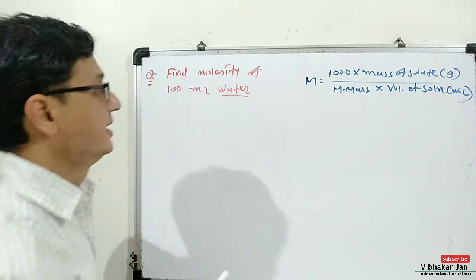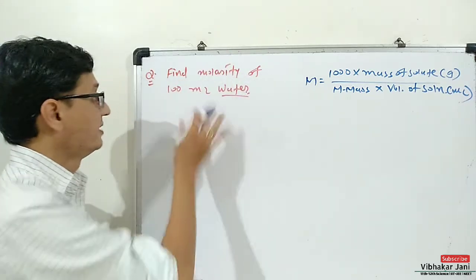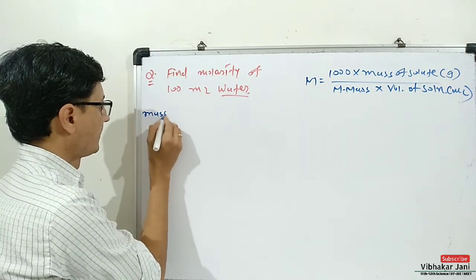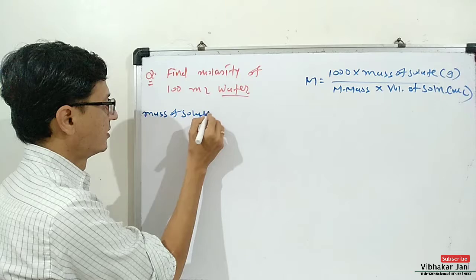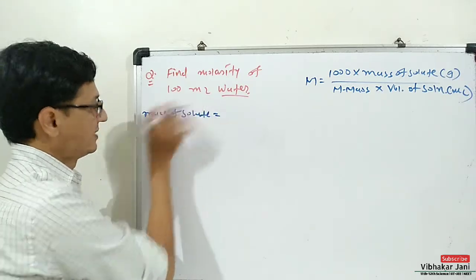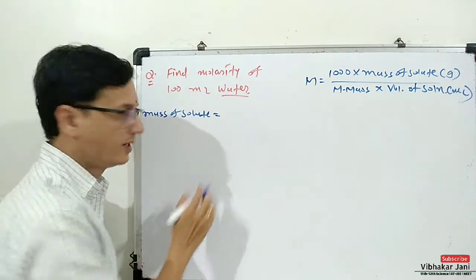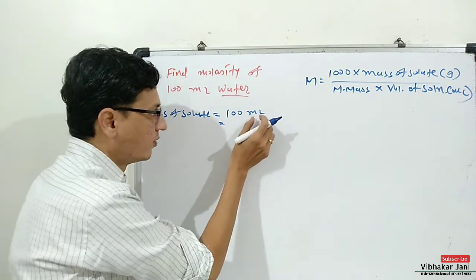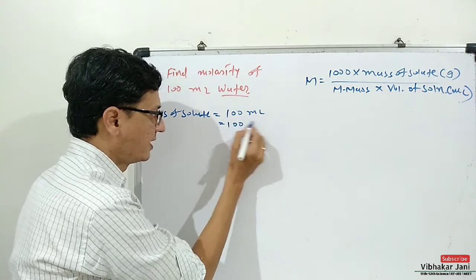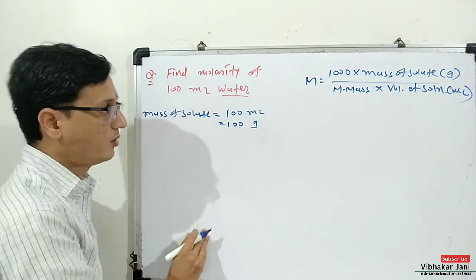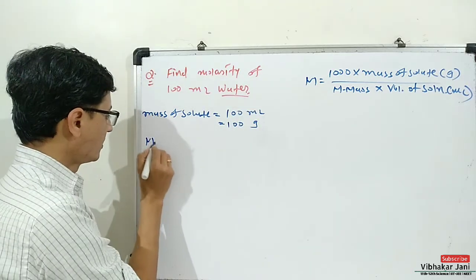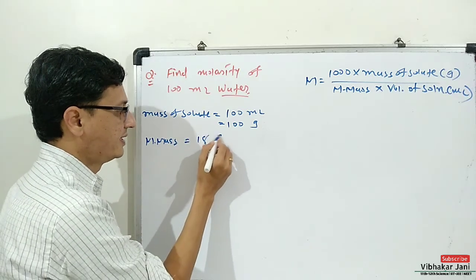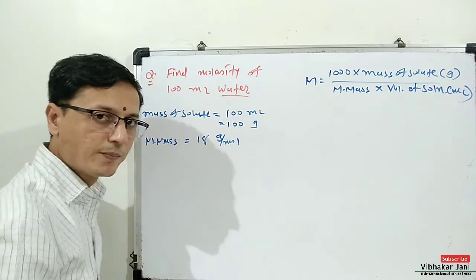So let us make the list of the given data. Here mass of solute, that is, here mass is not given, volume is given, 100 ml. So 100 ml, but for water volume is equal to mass, so we can write 100 gram. Now molecular mass of water, and we know very well it is 18 gram per mole.